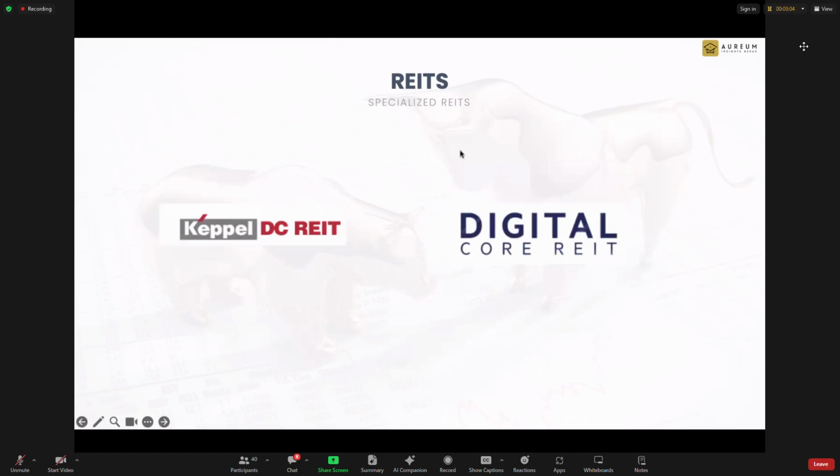So this is currently Lendlease. And next we look at specialized. We have these two, Keppel DC and Digital Core, and we have one more going to join them soon, going to IPO, called the NTT Data REIT. So we will have three data center REITs in this data center aspect. Of course, you need to add in Mapletree Industrial Trust, which also has data center risk. And CapitaLand Ascendas also has data centers, and it's quite significant for them because their size is big.